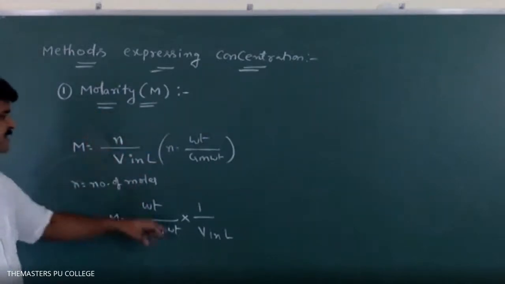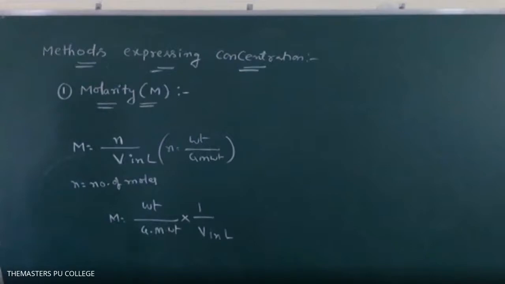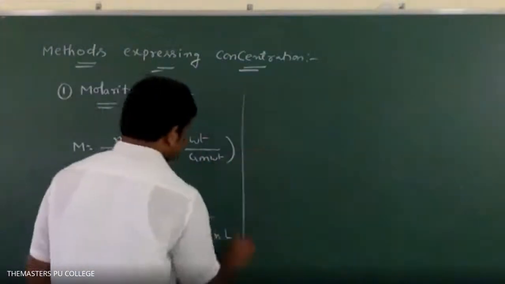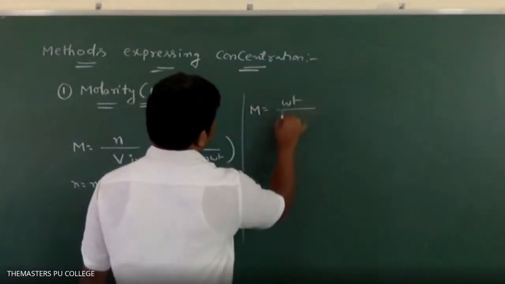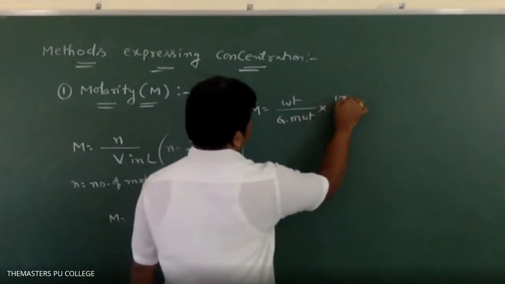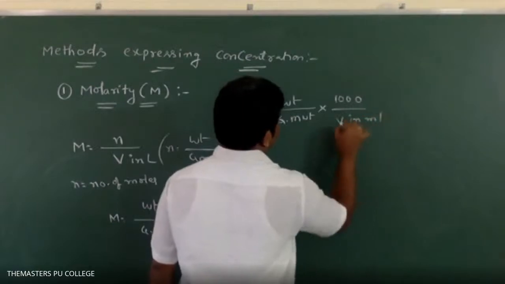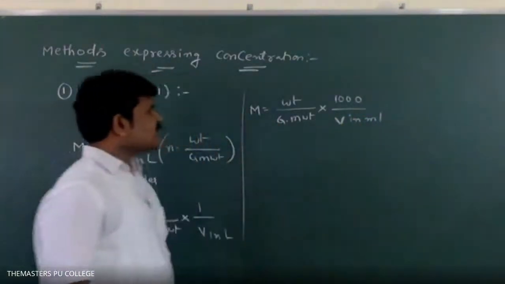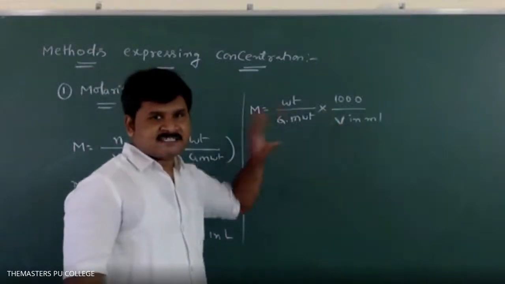Otherwise, you can also write M is equal to weight by gram molecular weight into 1000 by V in ml. That is, if volume is given in milliliters, we will get this relation.